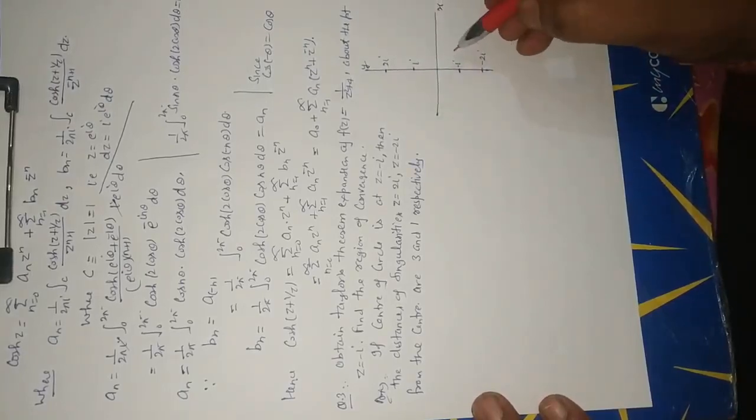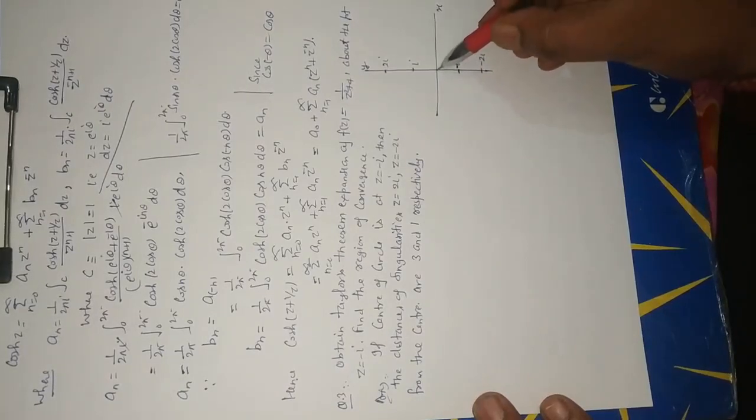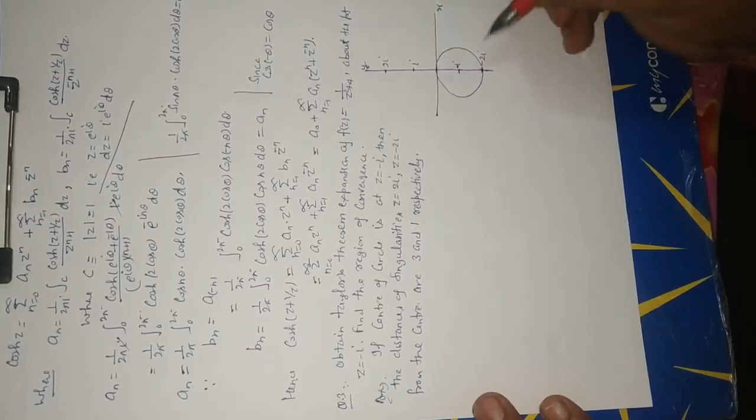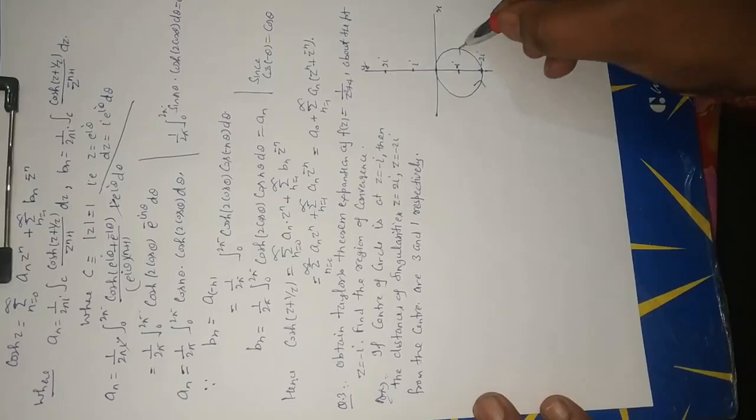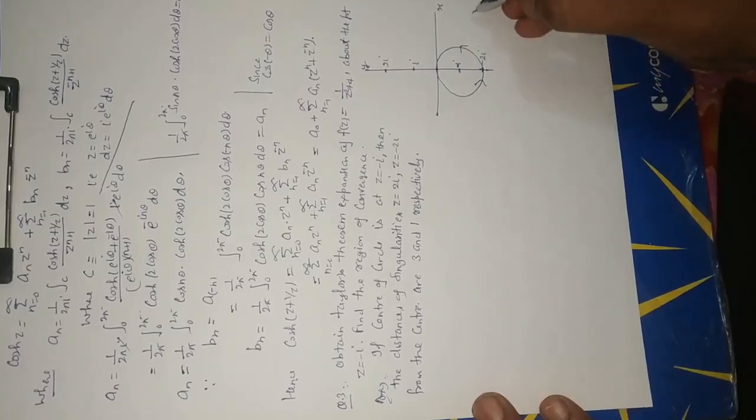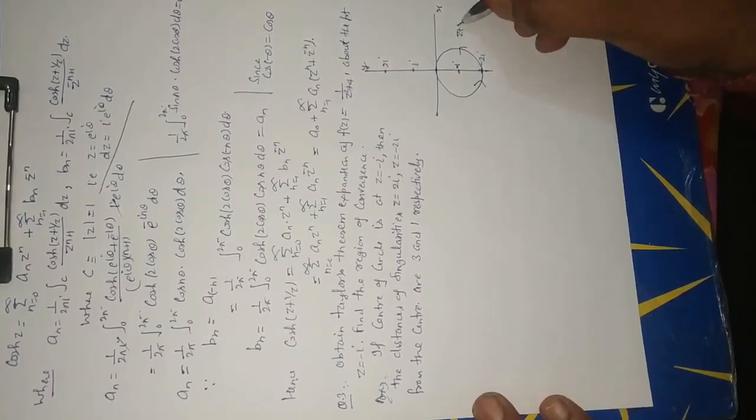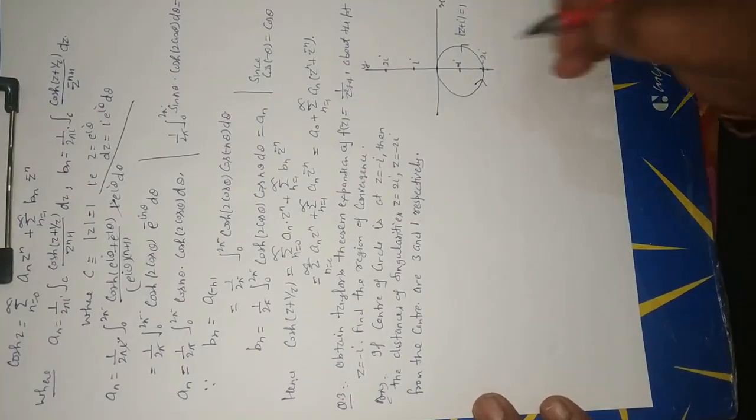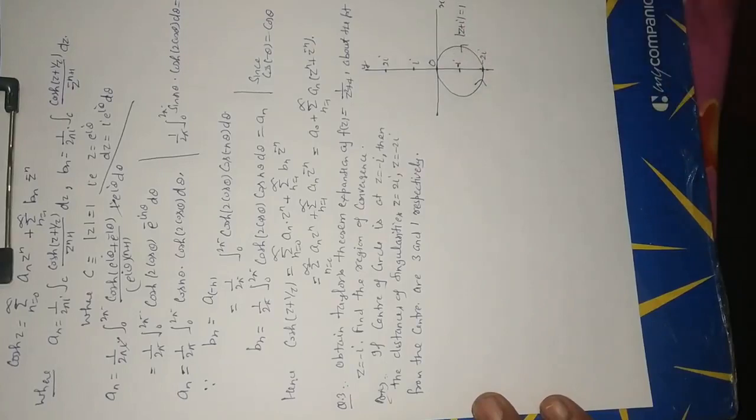Now we draw the circle whose center is equal to minus i, that is z plus i modulus is equal to 1. Okay.